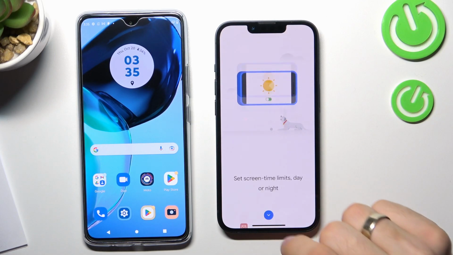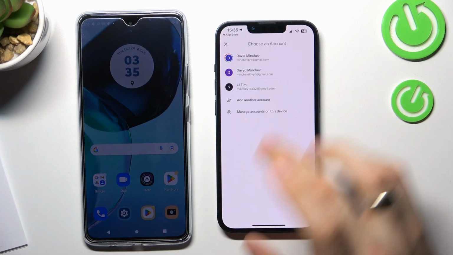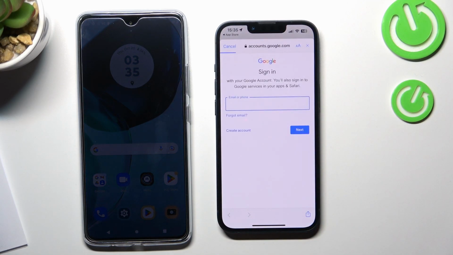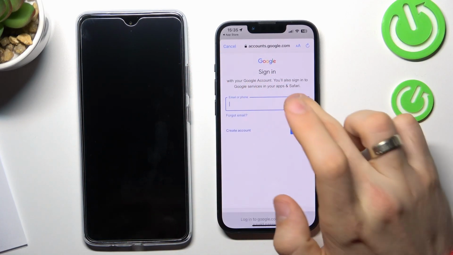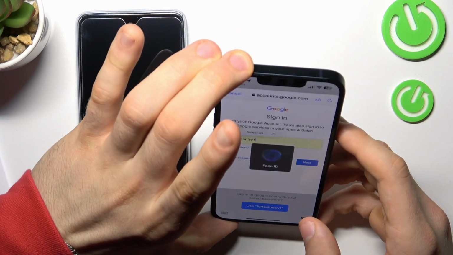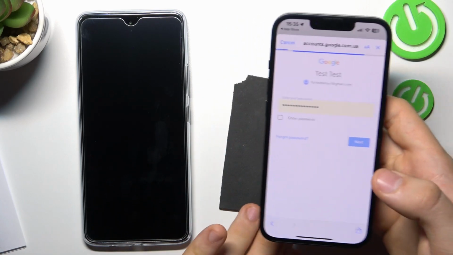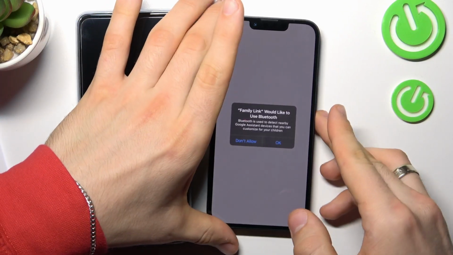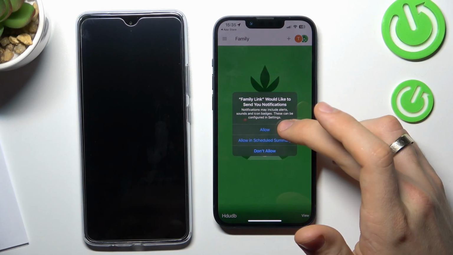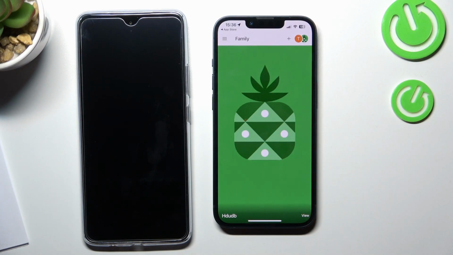Then click open, yes, click get started, and now you need to add the account you have linked to the child's Google account. So in my case it's for test only. Wait a while. Okay, log in to your Google account, then click OK. Allow notification, I don't want to allow, but you can allow it.